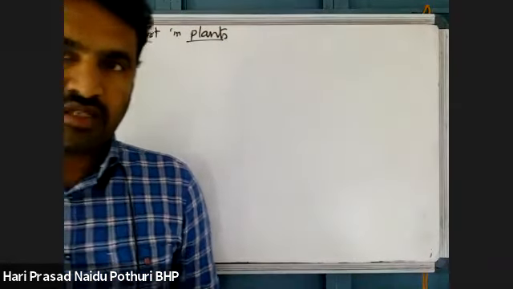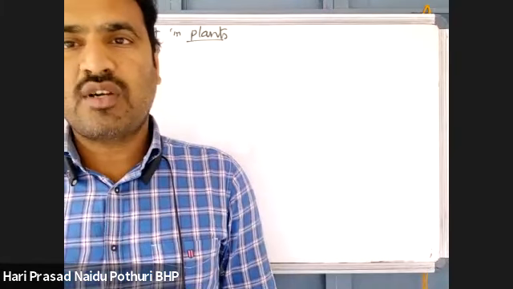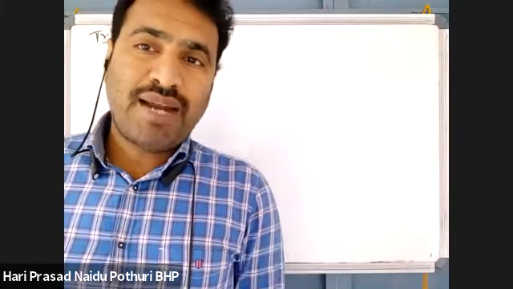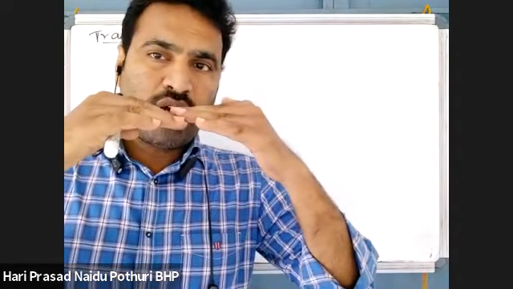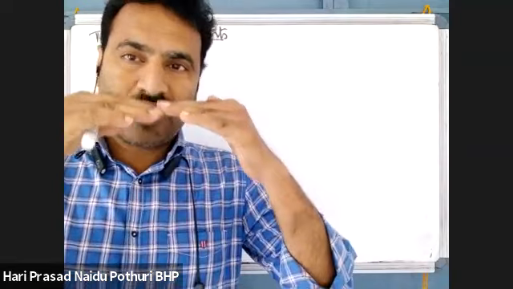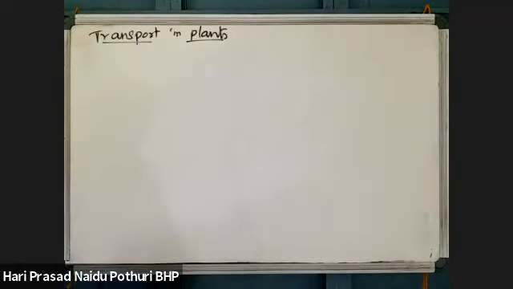In unidirectional movement, the diffusion may be fast, as I told you. If bidirectional movement is there, when two molecules are moving opposite to each other, due to collisions the rate of diffusion may decrease. That also we saw in the previous class.